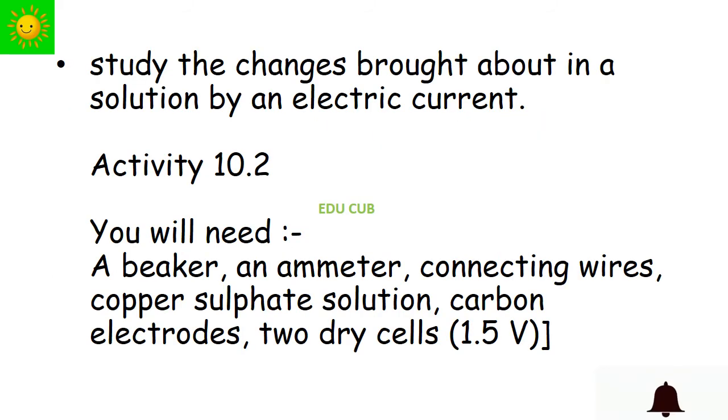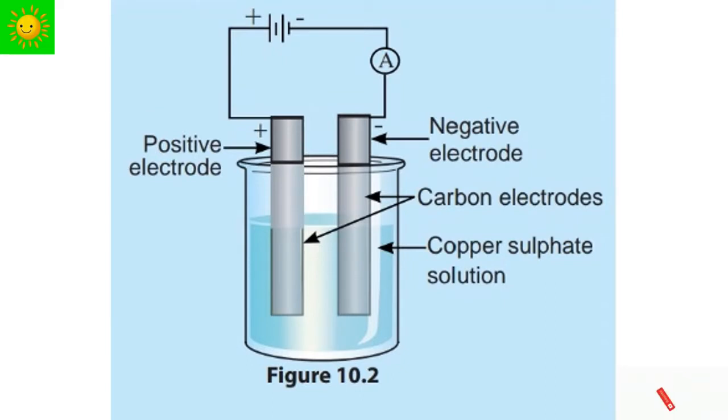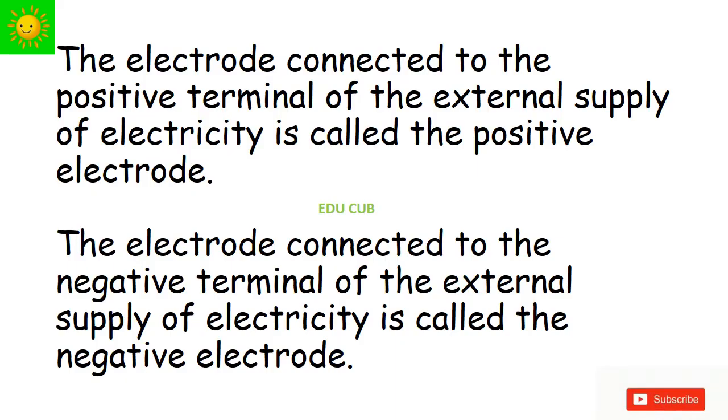Let's study the changes brought about in a solution by electric current. So we need a beaker, ammeter, connecting wires, copper sulfate solution, carbon electrodes and two dry cells. Here, set up the apparatus as shown in the figure and pass the electricity through the copper sulfate solution. See the observation. The electrode connected to the positive terminal of the external supply of electricity is called the positive electrode. The electrode connected to the negative terminal of the external supply of electricity is called the negative electrode.